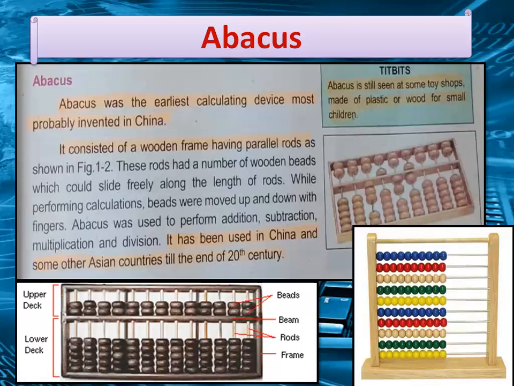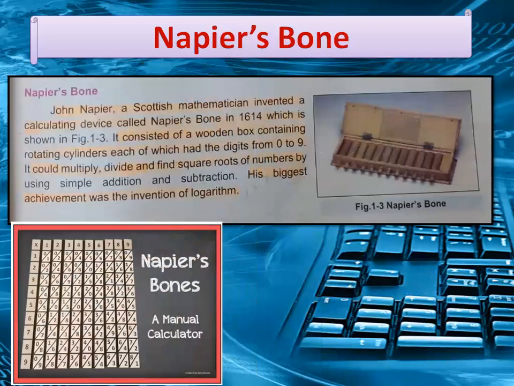Understand, students? Okay, now let's move to the second device, a simple device: Napier's bone. John Napier, a Scottish mathematician, invented a calculating device called Napier's bone in 1614, which is shown in the figure.